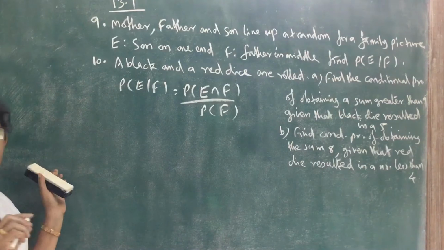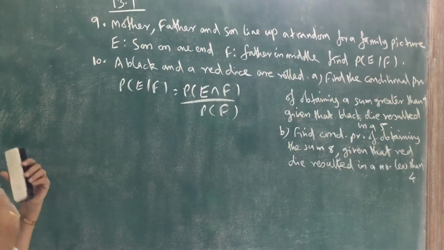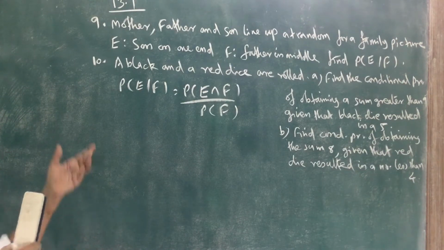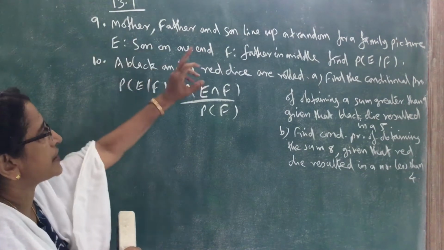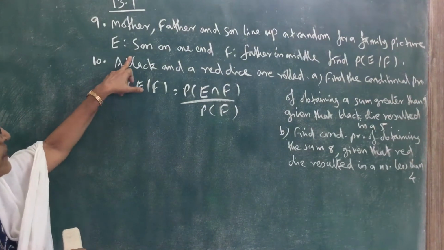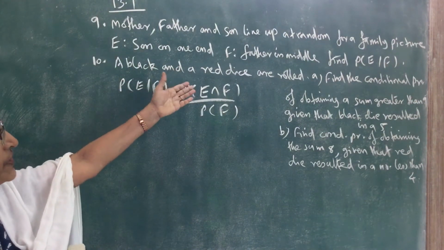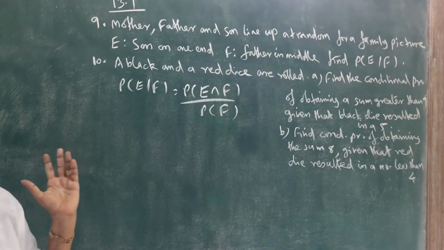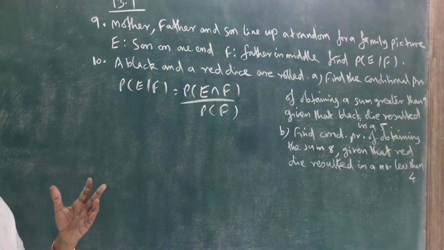So first we have to write the events. And first, what is the sample space here? What is the experiment? Father, mother, father and son line up for a family picture. Here E is the event son on one end, F is the event father in the middle. So what is the sample space? In how many ways can they be arranged for the picture?